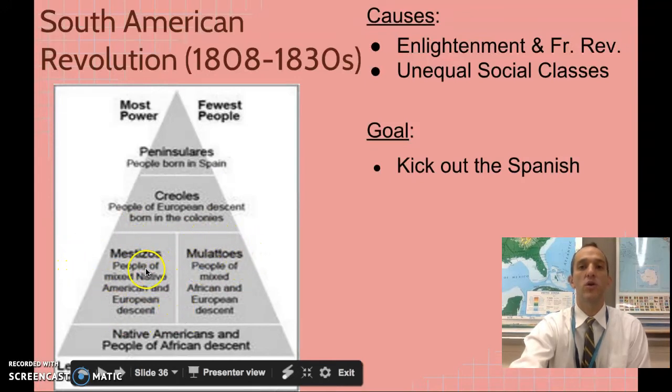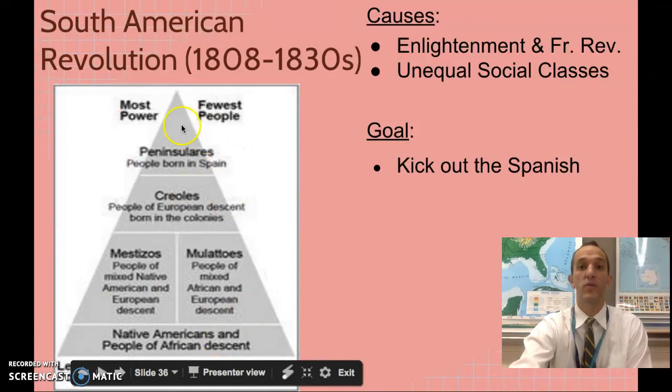The mestizos are people who have some Native American, so it could be Aztec, could be Inca, could be any Native American group, and European descent. That would make you a mestizo. And this group is called a mulatto. They are people who are of African and European descent. And then below them, we have Native American and people of African descent.